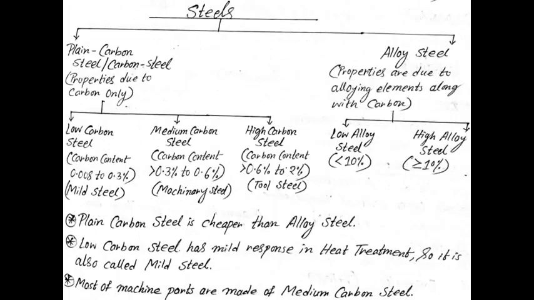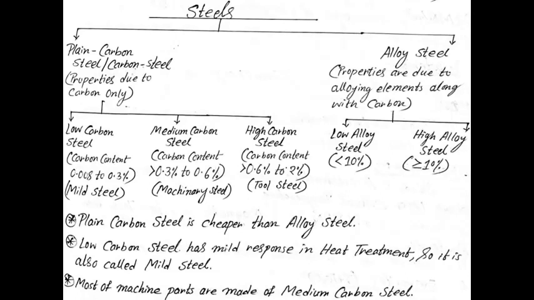Now we look into the detailed classification of steel. Steel can also be classified in another aspect. Now on our screen we can see this classification, where steel is subdivided into two major categories. The first one is plain carbon steel and the second one is alloy steel.